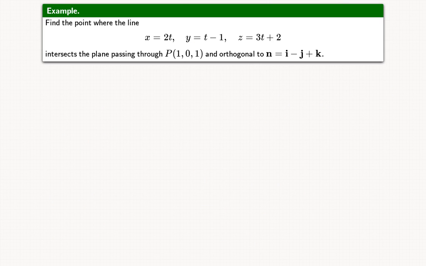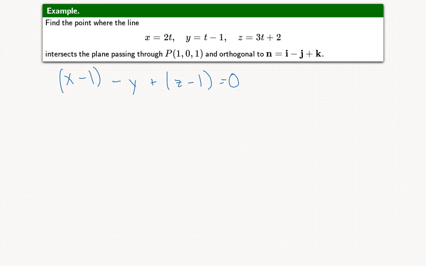Next, what about finding the intersection between a line and a plane? This plane is given to us with normal vector i minus j plus k and a point (1, 0, 1). So that means the equation of the plane will be (x minus 1) minus y plus (z minus 1) is equal to 0.